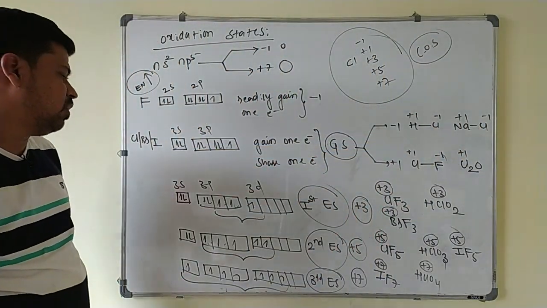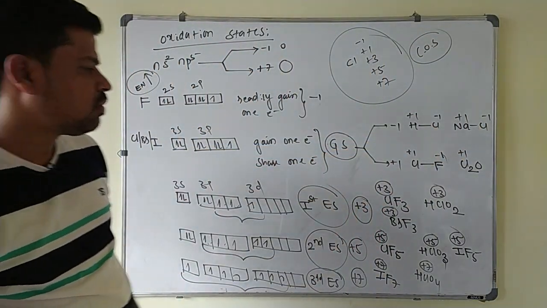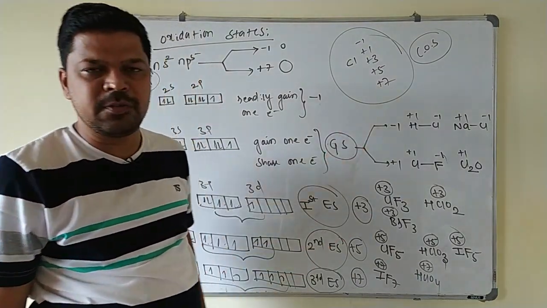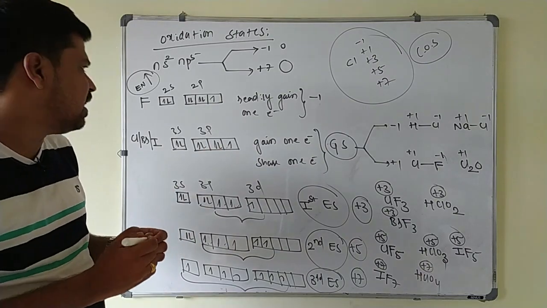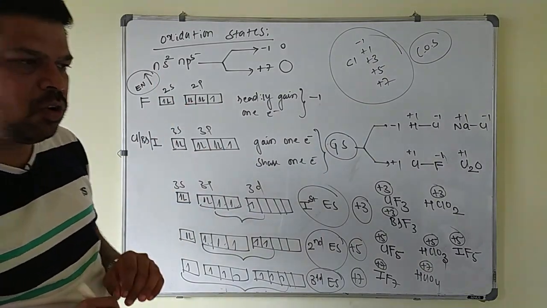Apart from this, chlorine and bromine will show +4 and +6 oxidation states in some of the oxides. We will discuss that in the oxides. This is about the oxidation states of group 17 elements.